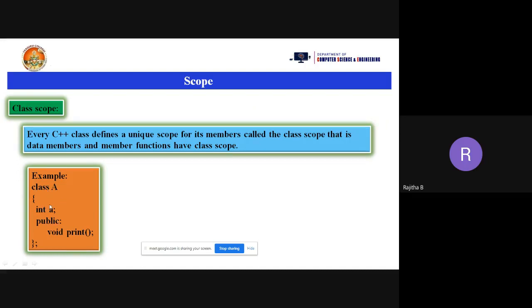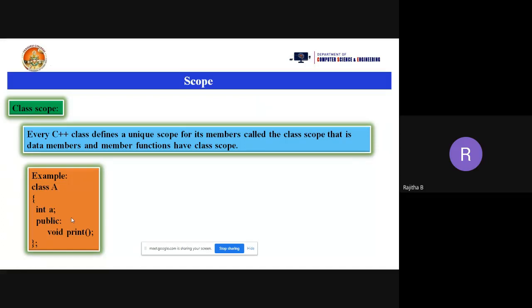Now what is the access mode of this particular print function? It is public. And what is the access mode of int A here? It is private. So we can access the print function anywhere in the program. But coming to int A, it is a private member, so within the class only we can access this member. So that is the scope of your data members based on the public, private and protected access specifiers. So that is the class scope.